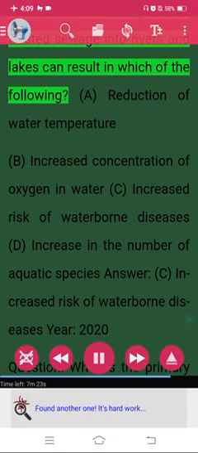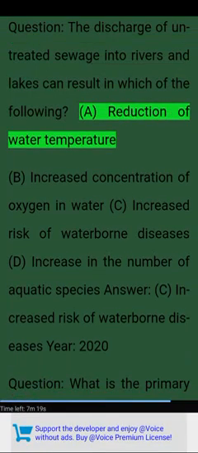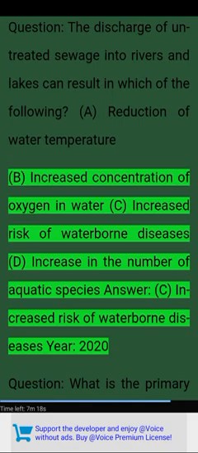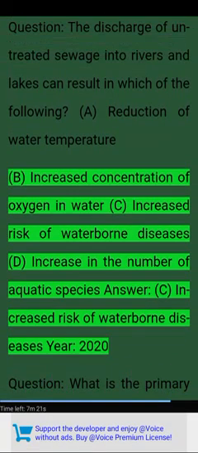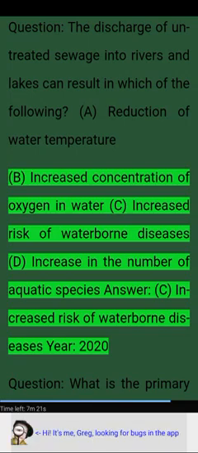Question: the discharge of untreated sewage into rivers and lakes can result in which of the following? A. Reduction of water temperature. B. Increased concentration of oxygen in water. C. Increased risk of waterborne diseases. D. Increase in the number of aquatic species. Answer: C. Increased risk of waterborne diseases. Year 2020.